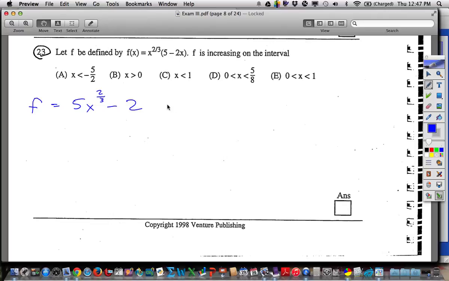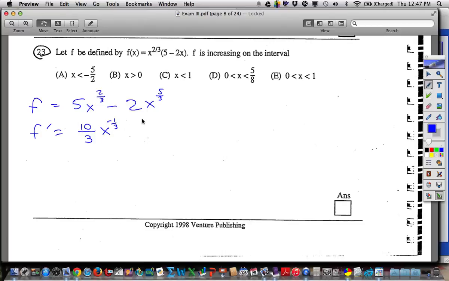Got to add the power. x to the 5/3. Okay, so that's our f function. So now I'm going to do f prime. So I bring down the 2/3, that'd be 10/3. This is no calculator now. x to the what?